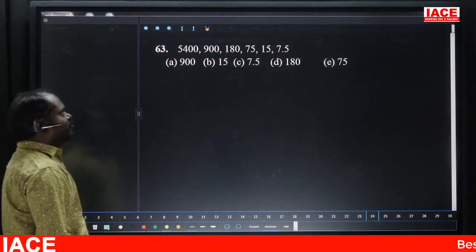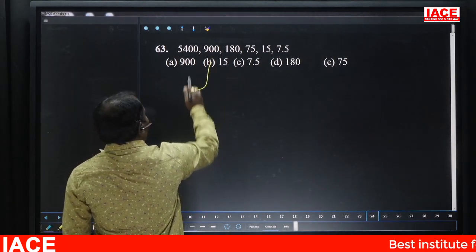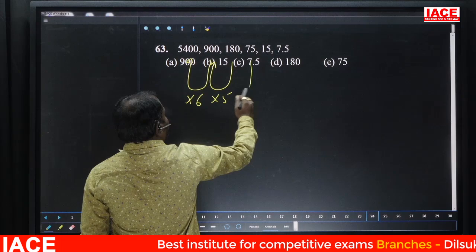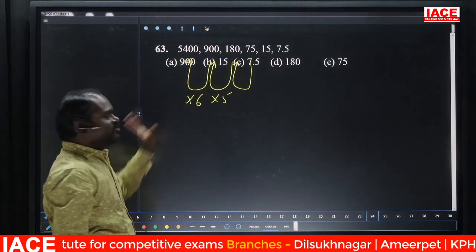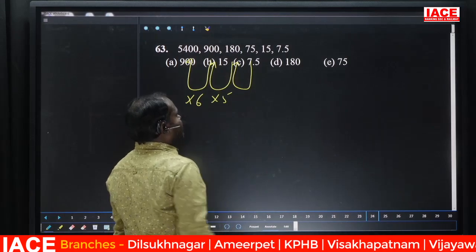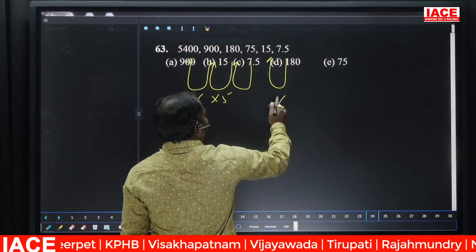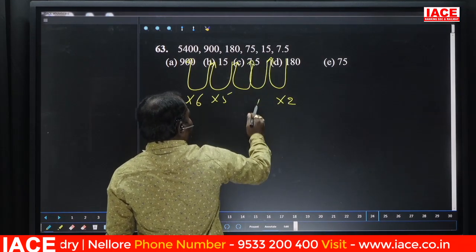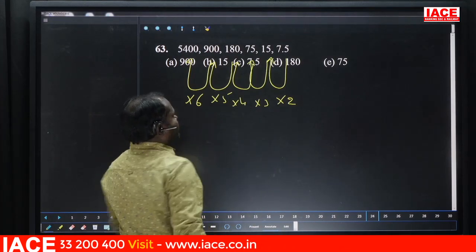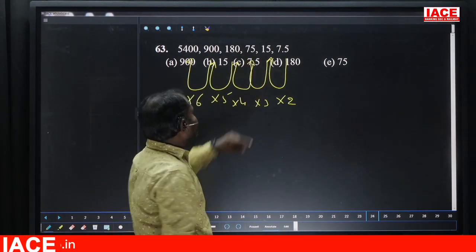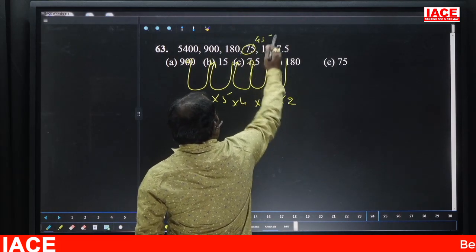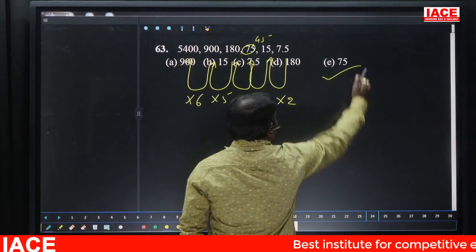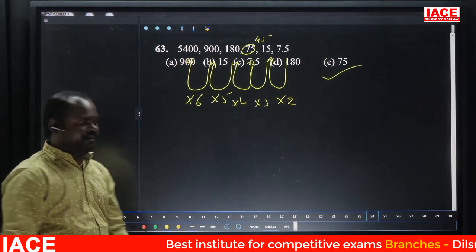5400, 900, 187. So by looking we are getting the idea, it is 6 times, 5 times, 5 times, 6 times, is it clear? But for 75 exactly not, it is 2 times. So obviously if 2 times, here 5 and 6, obviously the next should be 3 times and the next should be 4 times. So 7 and half into 2 is 15. 15 into 3 is 45. If it is 45 into 4, 180. Obviously 75 is the wrong number. 75 is nothing but option E. Option E, 75 is the wrong number. Next.